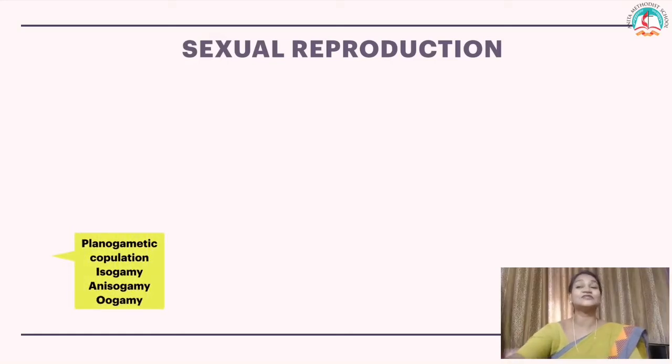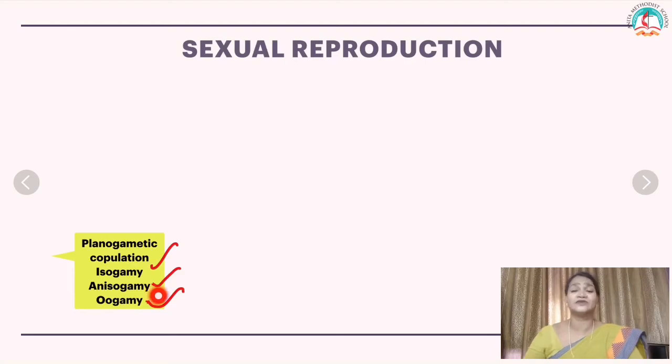Let's look at the sexual reproduction in fungi. The first one is called planogametic copulation. Now what is planogametic copulation? A fusion of motile gametes. There are three types: isogamy, anisogamy and oogamy. Now what is isogamy here? Isogamy is a fusion of two gametes. Both the gametes are morphologically and physiologically similar.